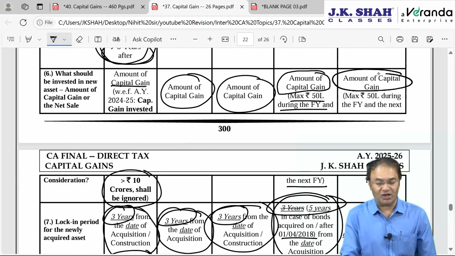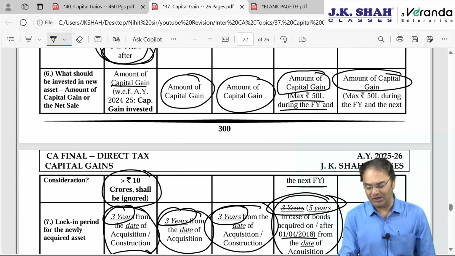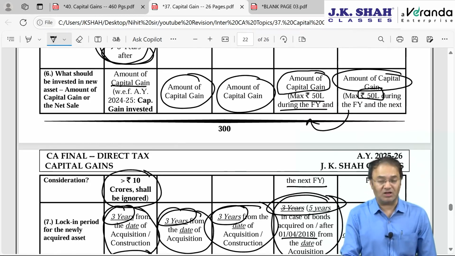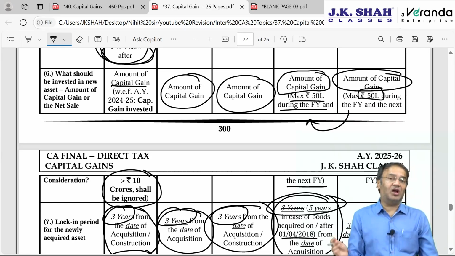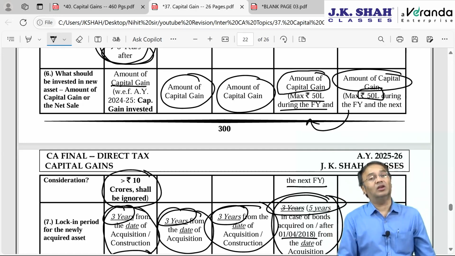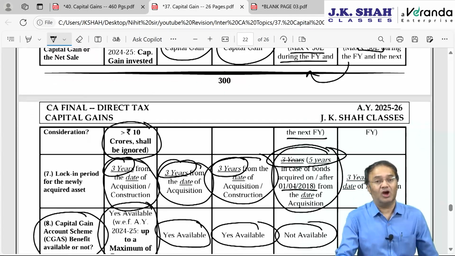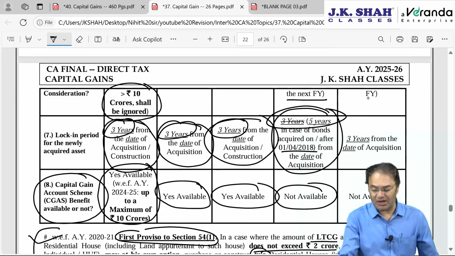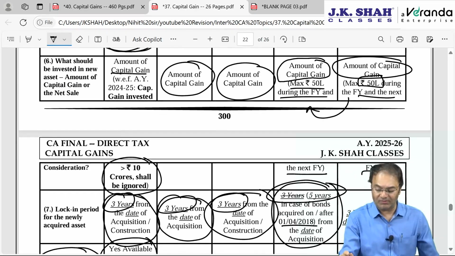What is to be invested is the amount of capital gain, with the same capping limit as applicable for 54EC, that is 50 lakhs in the current year, the year in which the earlier asset is transferred. Invest 50 lakhs in the current year and the next year combined together. Maximum 50 lakh can be utilized.